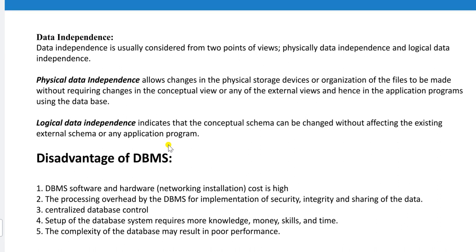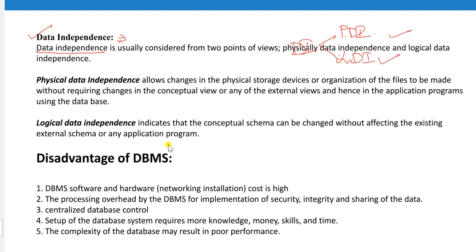Right. Next, data independence. What do you mean by data independence here? This is another advantage of DBMS. Here we have to consider 2 points of view. One is physical data independence and another one is logical data independence.